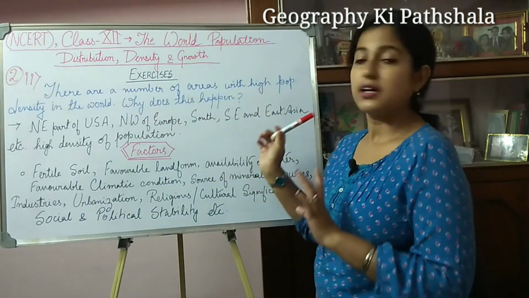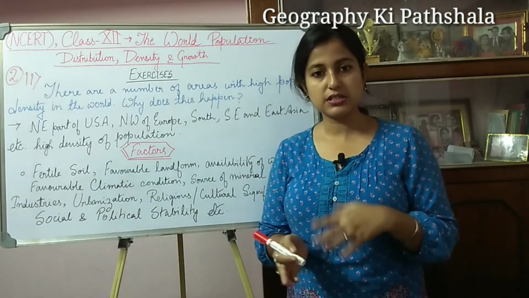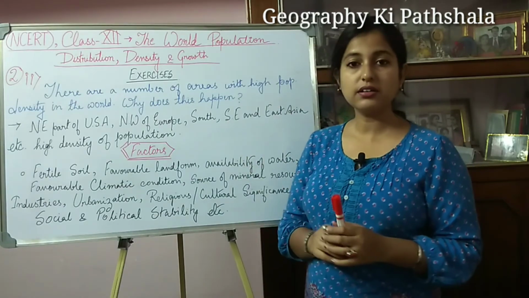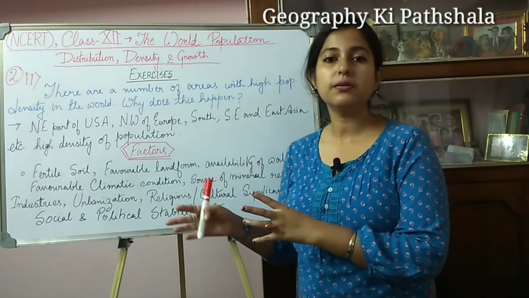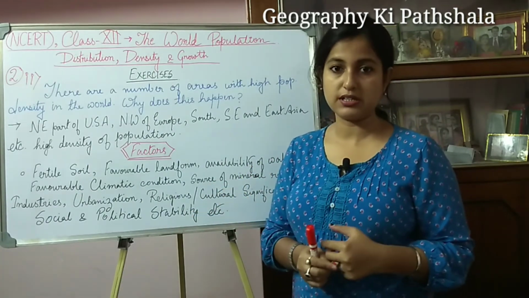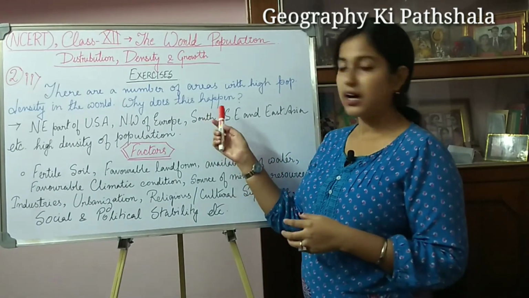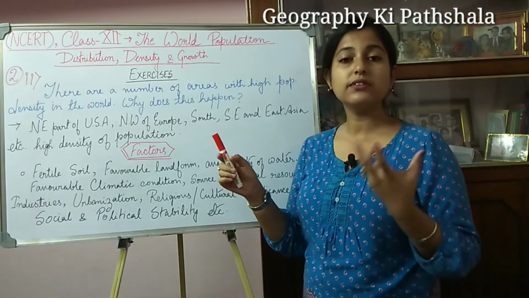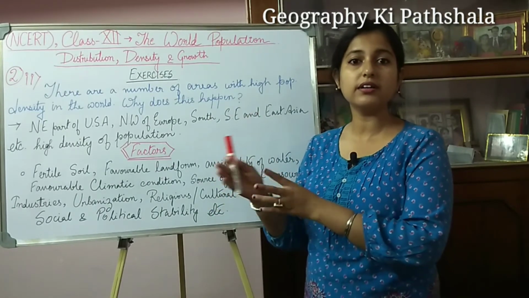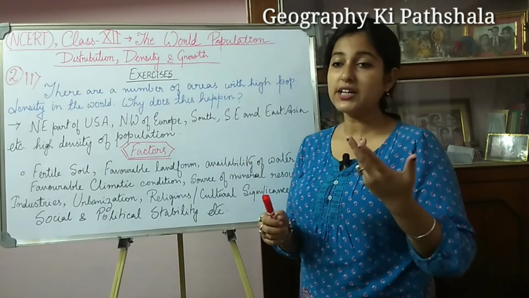Second question is that there are a number of areas with high population density in the world. Why does this happen? Now you all know what population density is, I have already discussed it, and now it is talking about how in some specific parts of our world we can see high population density. What are the reasons behind that, right? It is asking for those factors due to which the density of population is quite high.